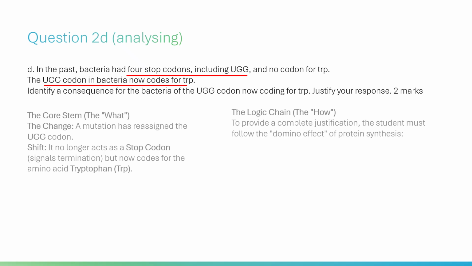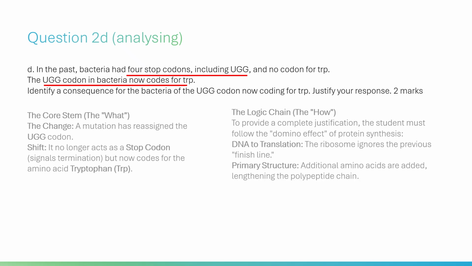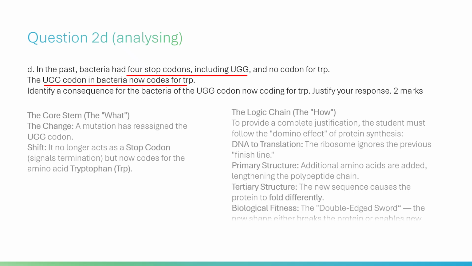To provide a complete justification, the student must follow the domino effect of protein synthesis, DNA to translation. The ribosome ignores the previous finish line. Primary structure: additional amino acids are added, lengthening the polypeptide chain. Tertiary structure: the new sequence causes the protein to fold differently. Biological fitness, the double-edged sword: the new shape either breaks the protein or enables new regulatory functions like attenuation.